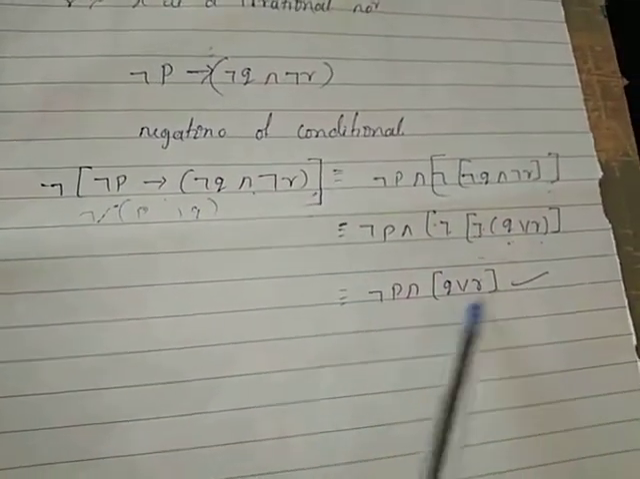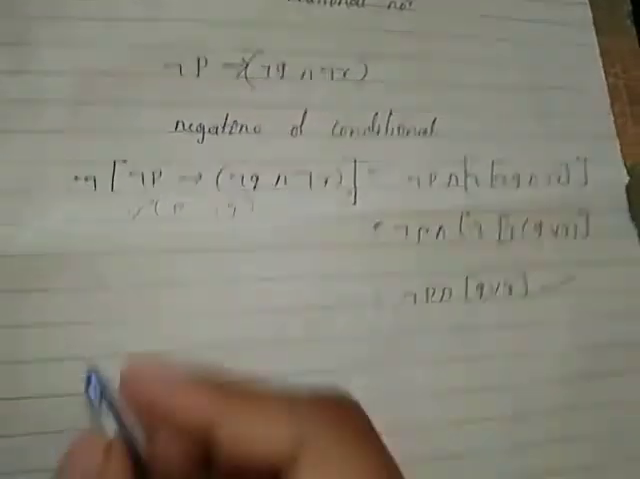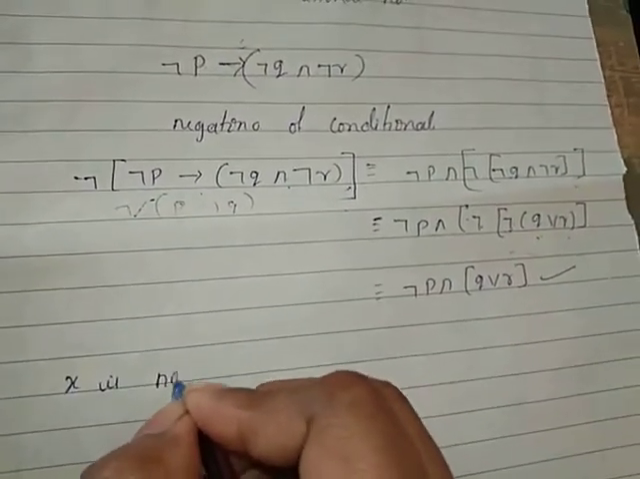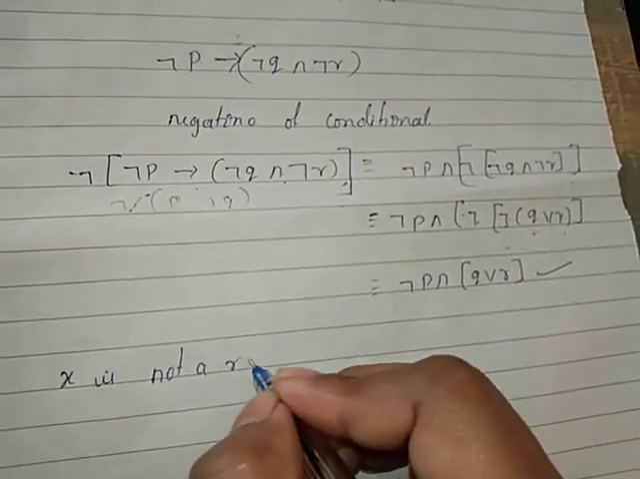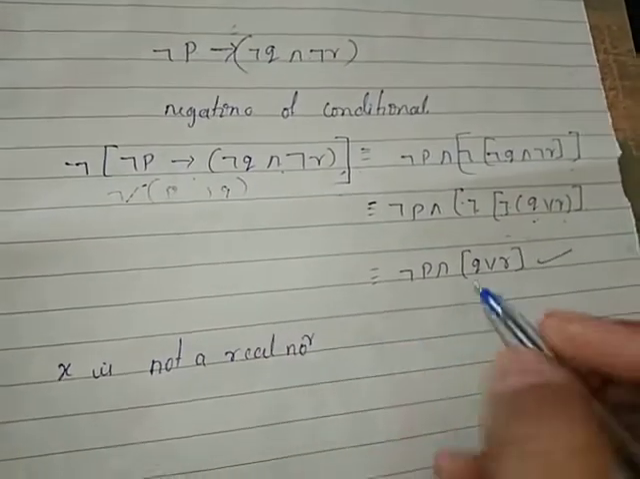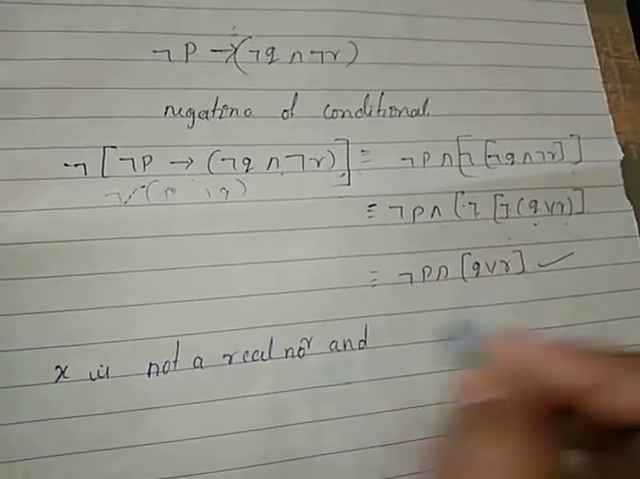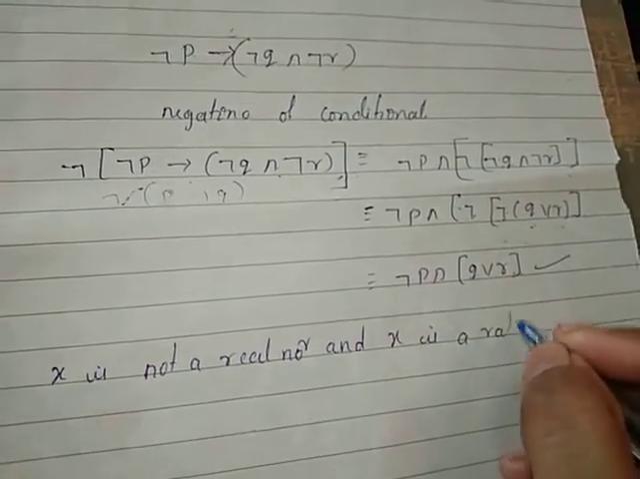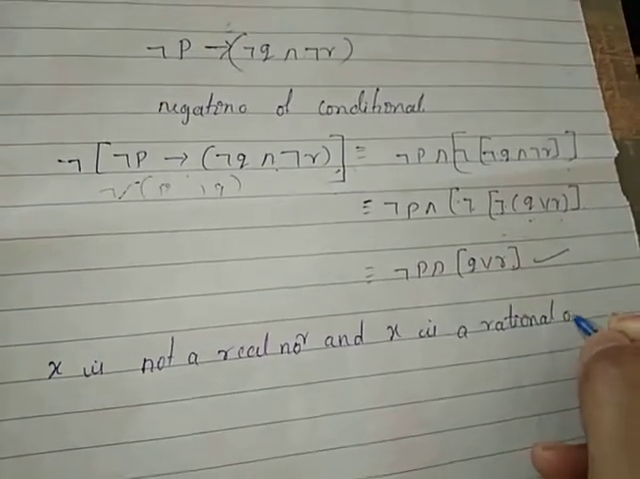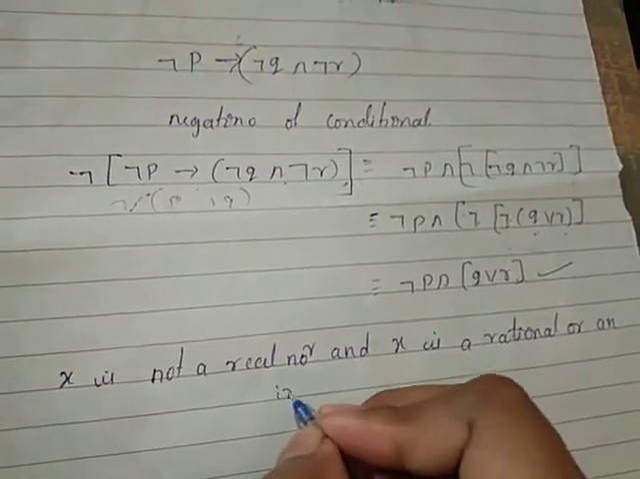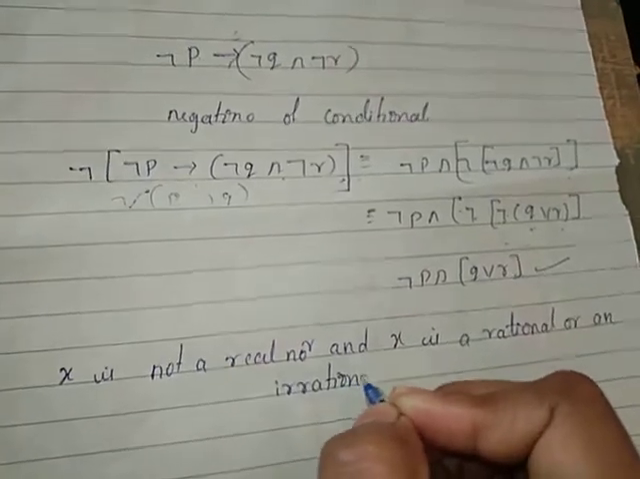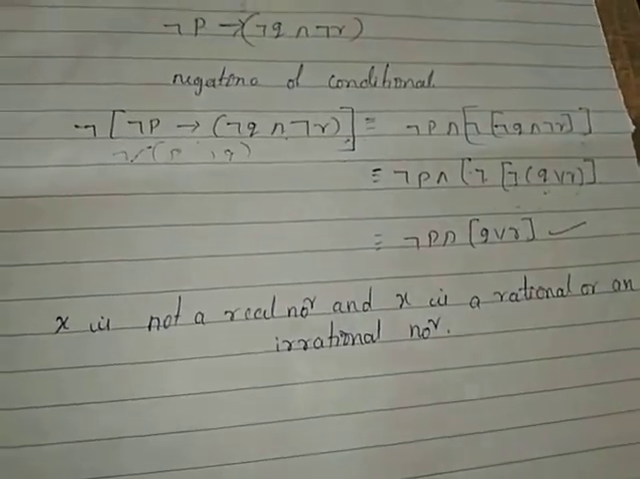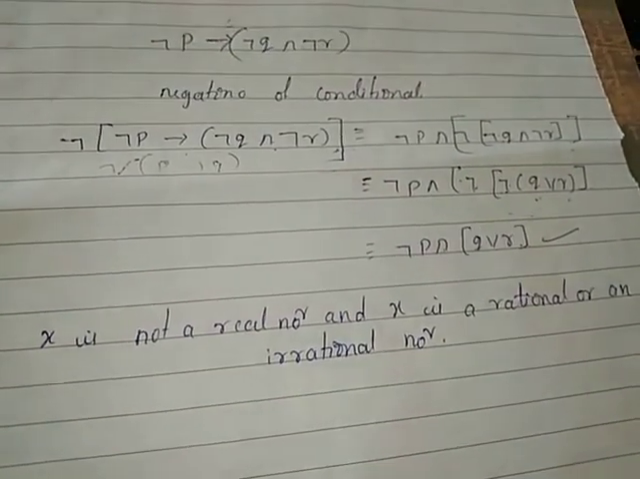Now write down this in words. Negation of P means x is not a real number, and Q or R means x is a rational or an irrational number. That is how to write down the negation of the given conditional.